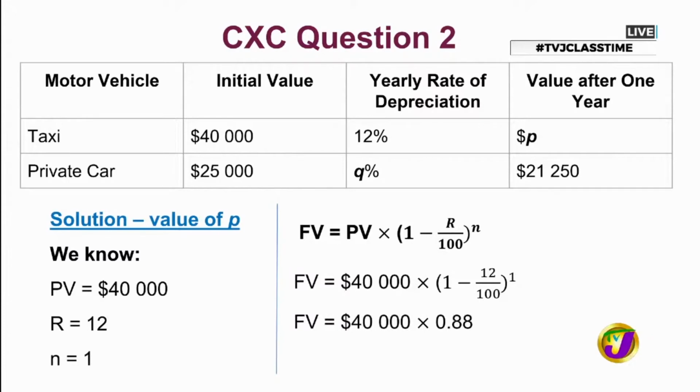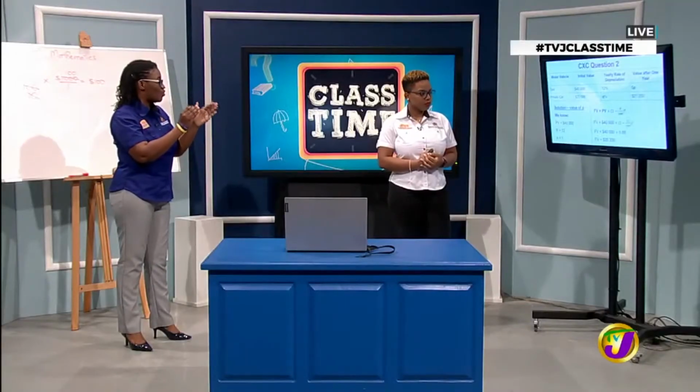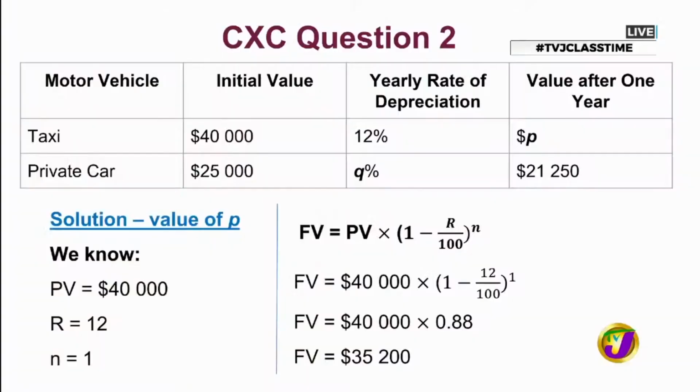All right, so when we would have simplified from our substitution, we should get $35,200. And I want to point out something here, Latoya. Earlier, when we looked at the value that we were getting inside the bracket, we have 1 and we're subtracting 0.12, right? The result of that is actually 0.88.